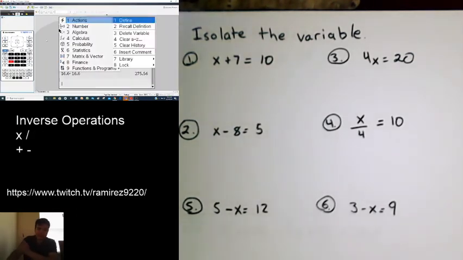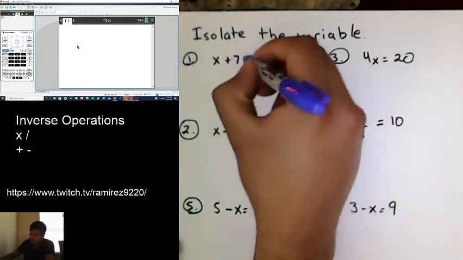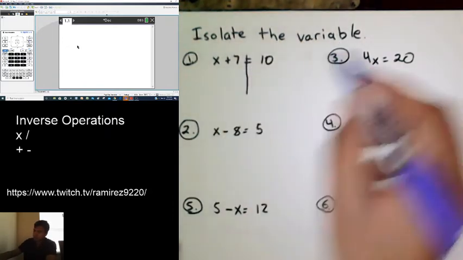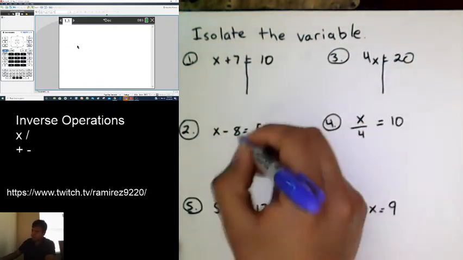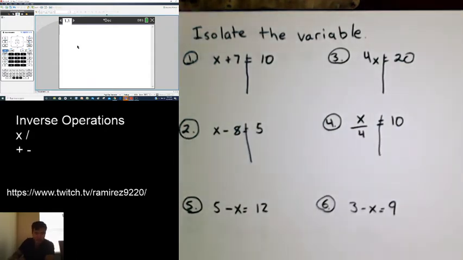Yes, we have a calculator, but I'm going to show you guys how, for these problems, you really don't need it. All right, so here's what's up. The first thing you want to do is see where the equal sign is at, and I would highly recommend you draw this little line down the bottom, because there's this thing we say in algebra or in any math class: whatever you do to one side, you must do to the other.